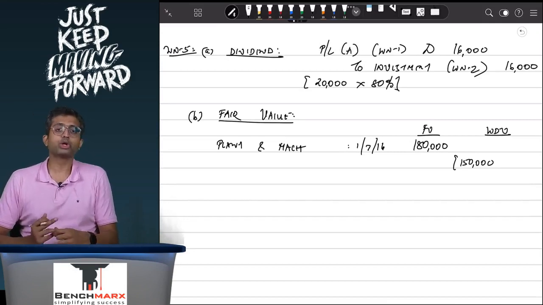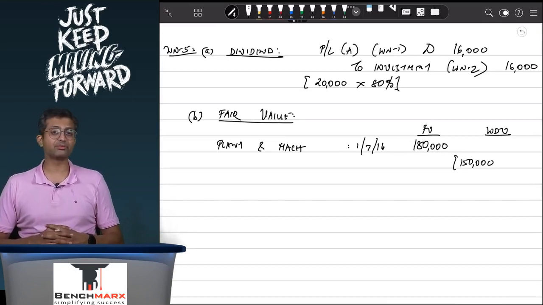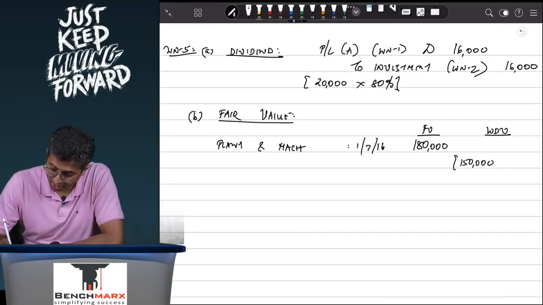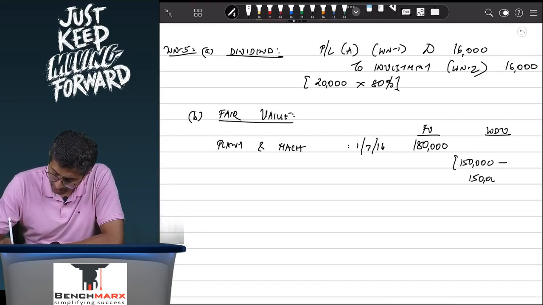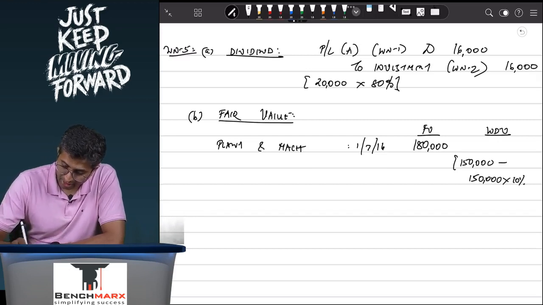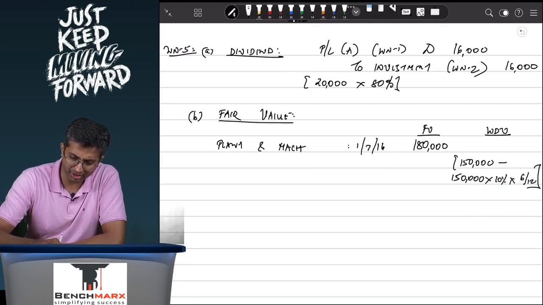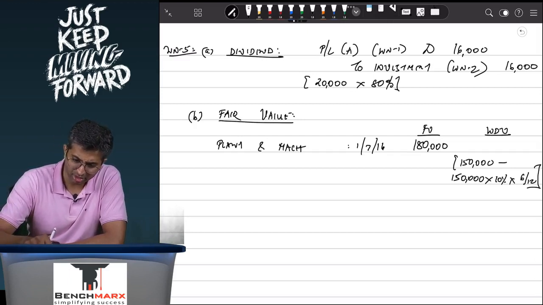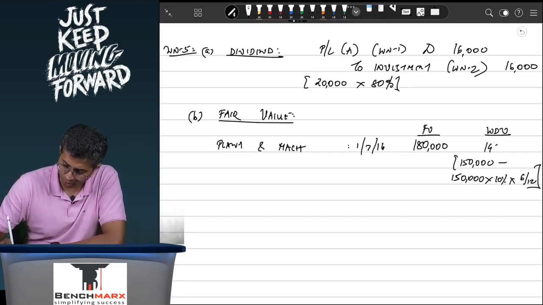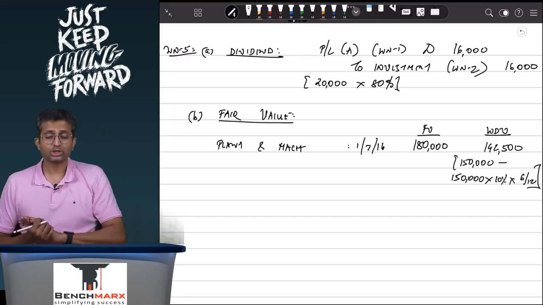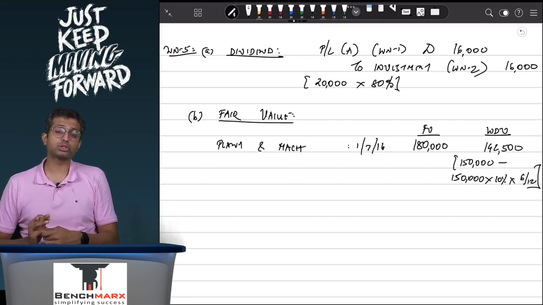Well, no, because 1,80,000 is a balance on 1st July, whereas 1,50,000 is a balance on 1st of January, and hence you will have to record the depreciation, which is 1,50,000 into 10% into 6 by 12, which is 7,500. 7,500 and 1,50,000 comes to 142,500. So, the plant and machinery on the date of acquisition in the books of B would be 142,500, but its fair value is 1,80,000.